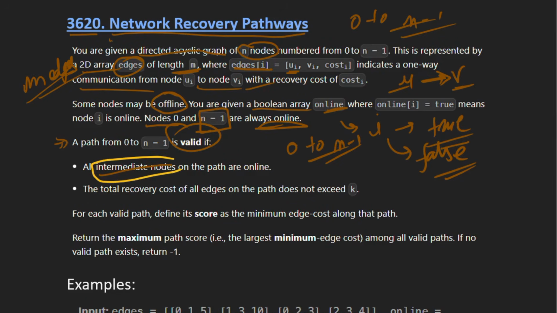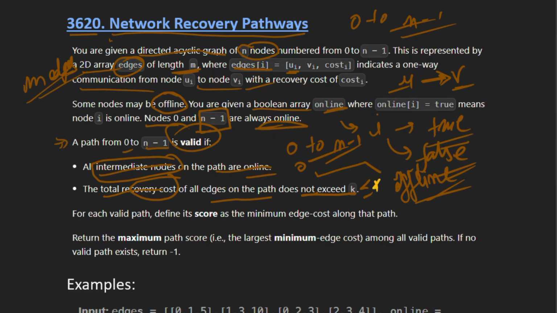all the intermediate nodes on the path are online. That means we cannot communicate through offline nodes. So if we have to communicate from node 0 to node n minus 1, then all the intermediate nodes should be online, and the total cost of all the edges on the path does not exceed k. We are also given a variable k, so the cost of the path from node 0 to n minus 1 should be less than or equal to k.